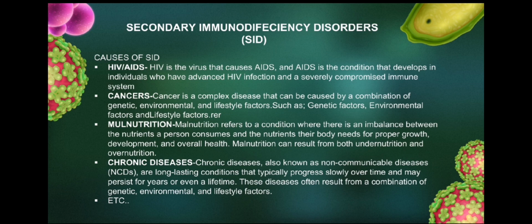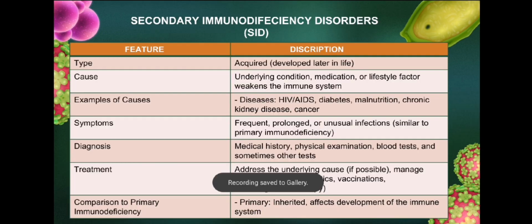Lastly, we have here chronic disease. Chronic diseases, also known as non-communicable diseases or NCDs, are long-lasting conditions that typically progress slowly over time and may persist for years or even a lifetime. These diseases often result from a combination of genetic, environmental, and lifestyle factors.